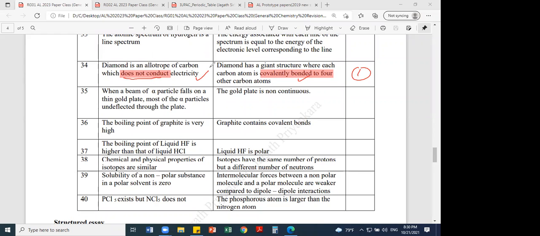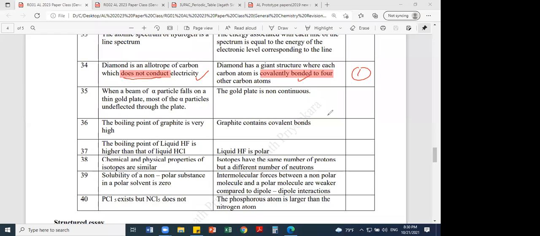Okay, so question number 35, did I tell the answer? 35, alpha particles. So the gold foil experiment, the Geiger and Marsden gold foil experiment, the discontinuous nature and discovery of the nucleus. Geiger and Marsden, the two students of Rutherford, did this experiment, and that helped to discover the nucleus, and they found that most of the space around an atom is empty because of this gold foil experiment.